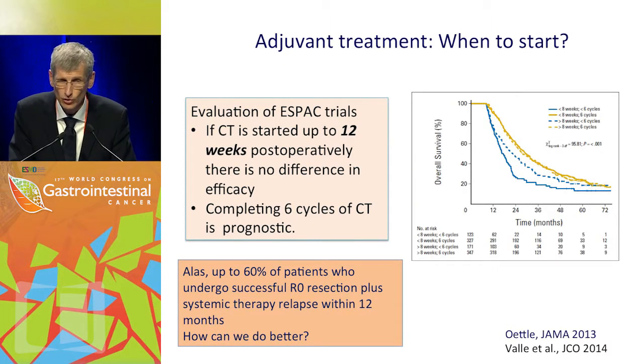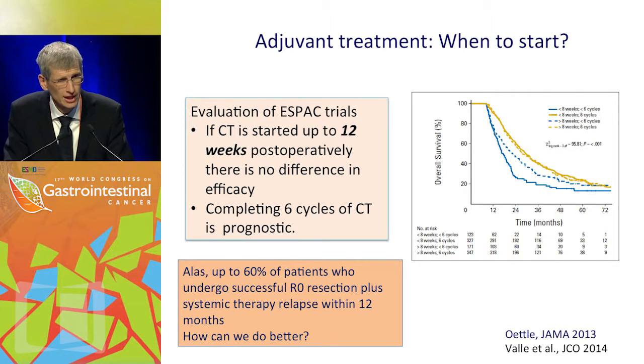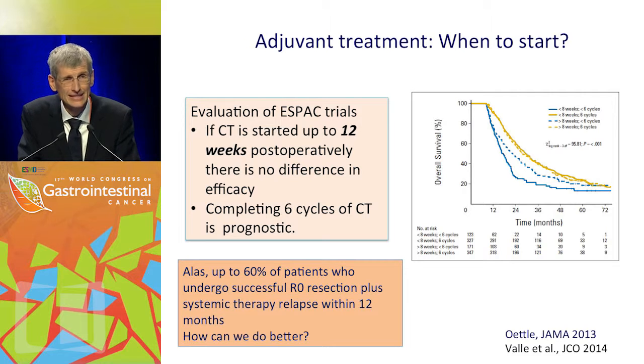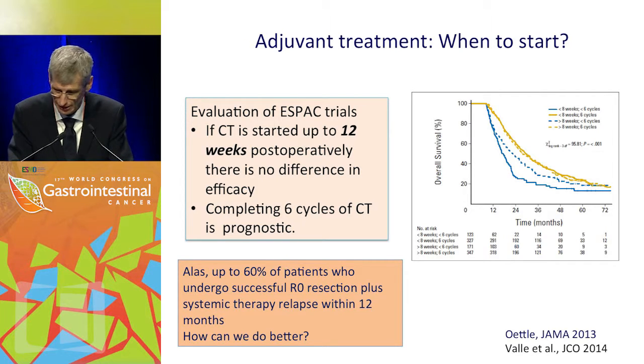So we have also some information now on when to start the adjuvant treatment. This is again data from the ESPAC retrospective analysis, and what we could see is that if chemotherapy is started up to 12 weeks post-op, there is no difference in efficacy. So we don't have to rush it. 12 weeks are still okay as long as we complete the 6 cycles of chemotherapy. This is the important fact. If you discontinue early, it's bad for the patient, but you don't have to start the treatment very early on.